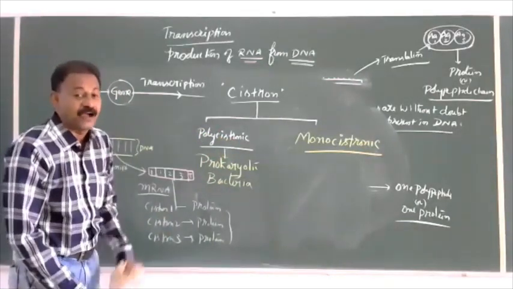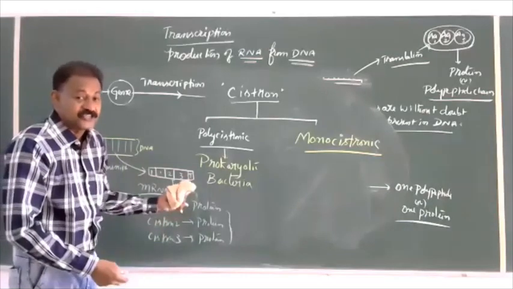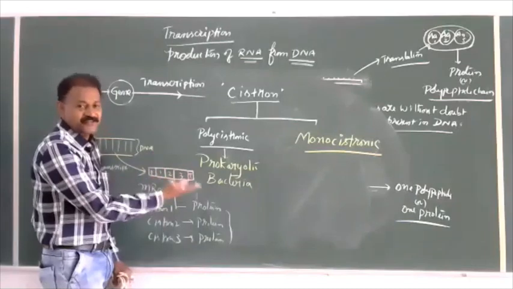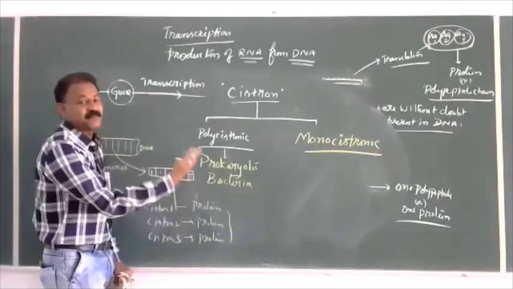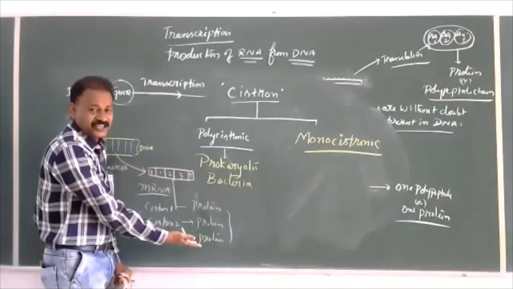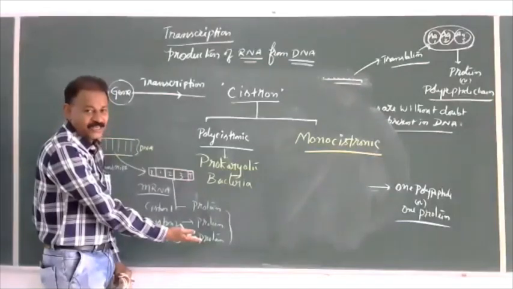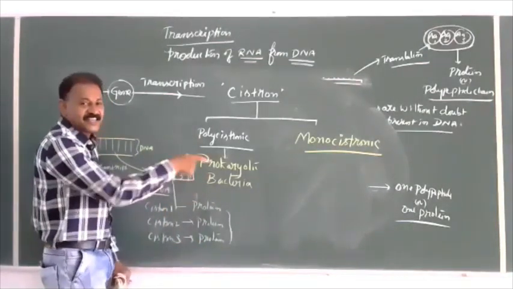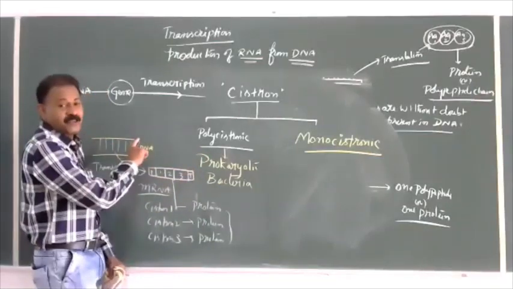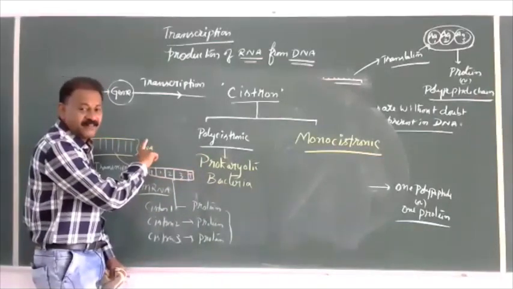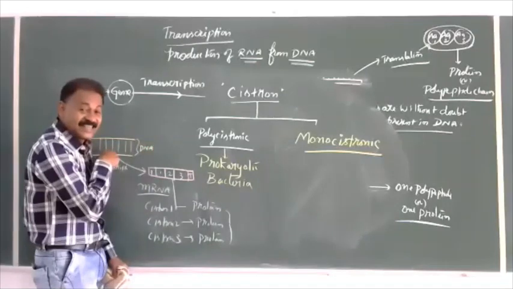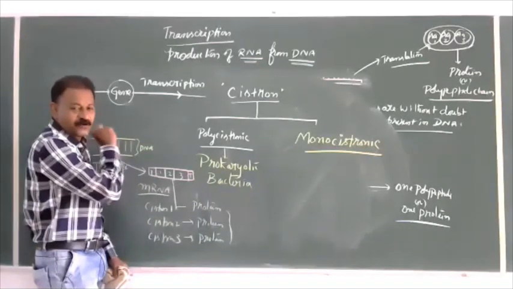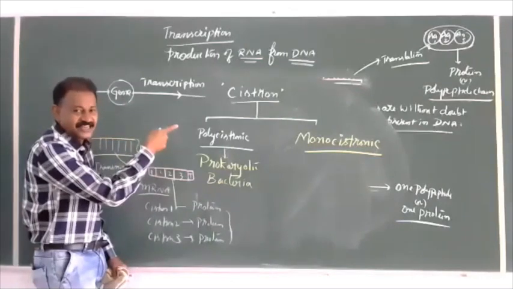Polycistronic type of gene: a gene which produces cistrons. A cistron is nothing but a structure going to form in the form of polypeptide or protein. So in prokaryotes, this facility is there. From a segment of DNA, from some area of DNA. What is that area? Transcription unit. In the transcription unit, promoter and terminator, structural gene.